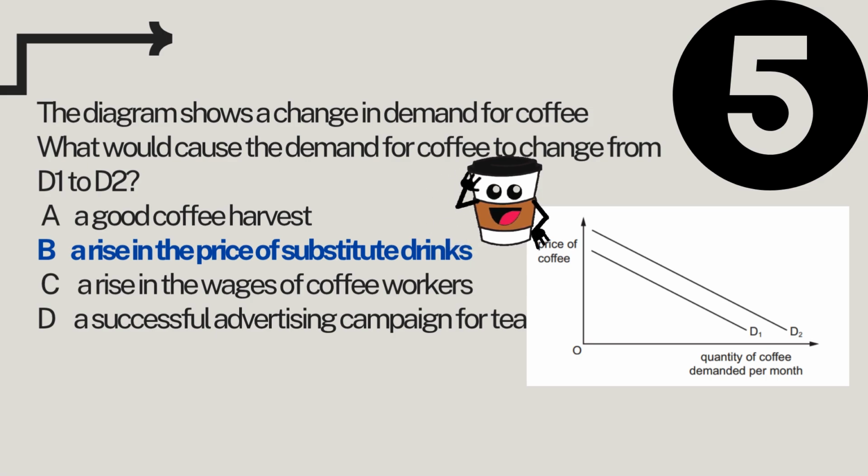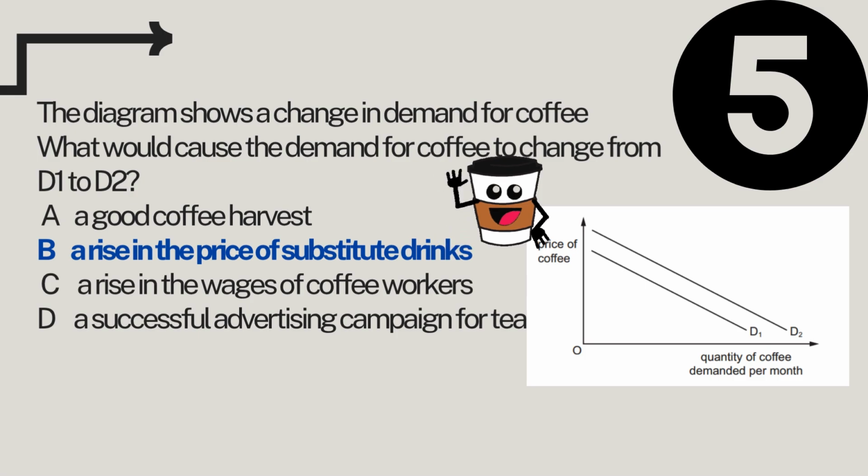If your answer is letter C, a rise or the increase in wages of coffee workers, this actually has an effect or impact on the production cost, potentially affecting the supply, but not really directly the shift of demand. So letter C is wrong.